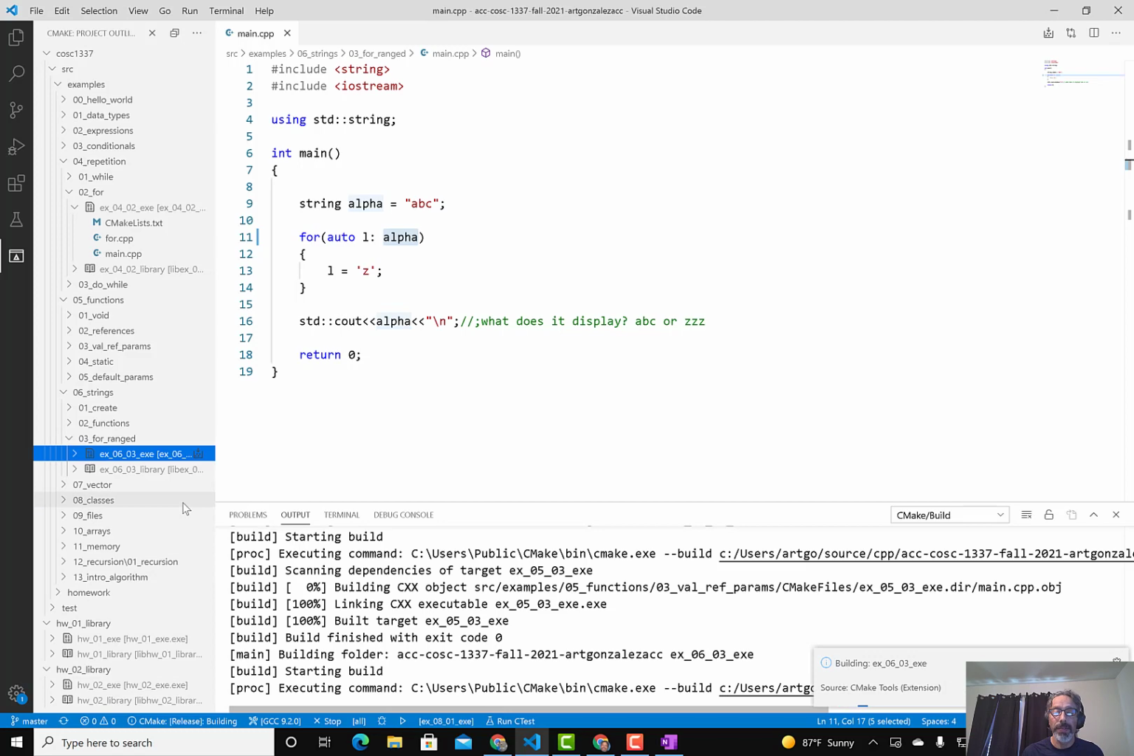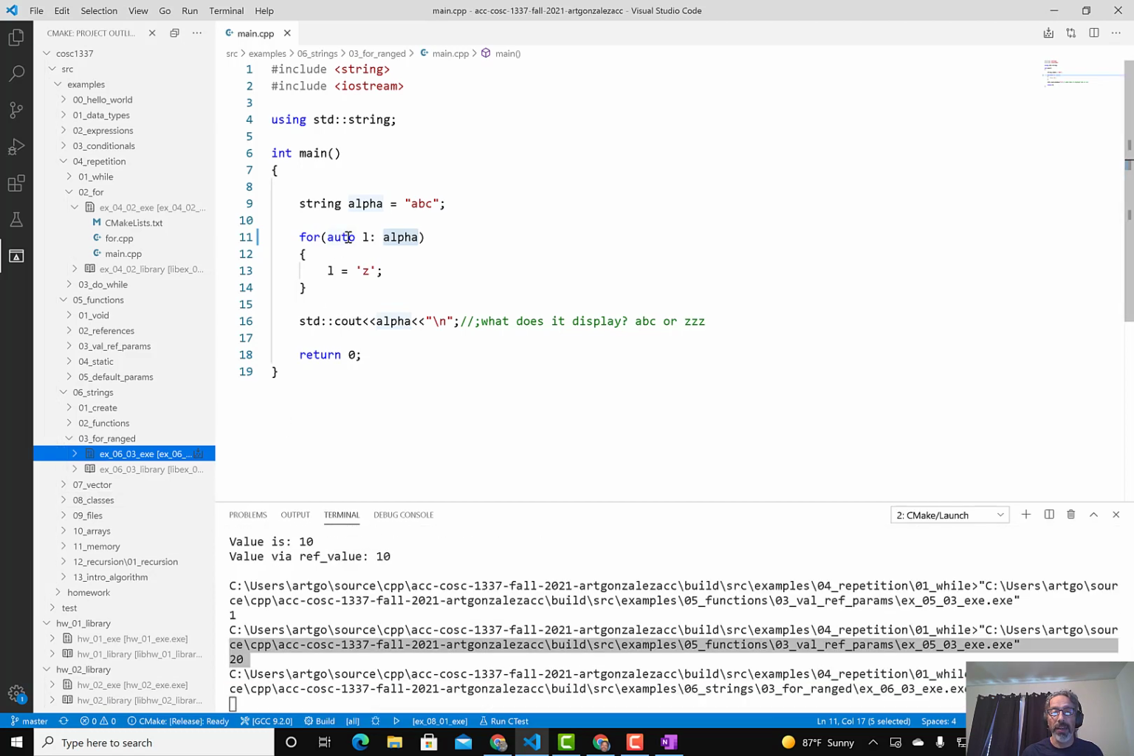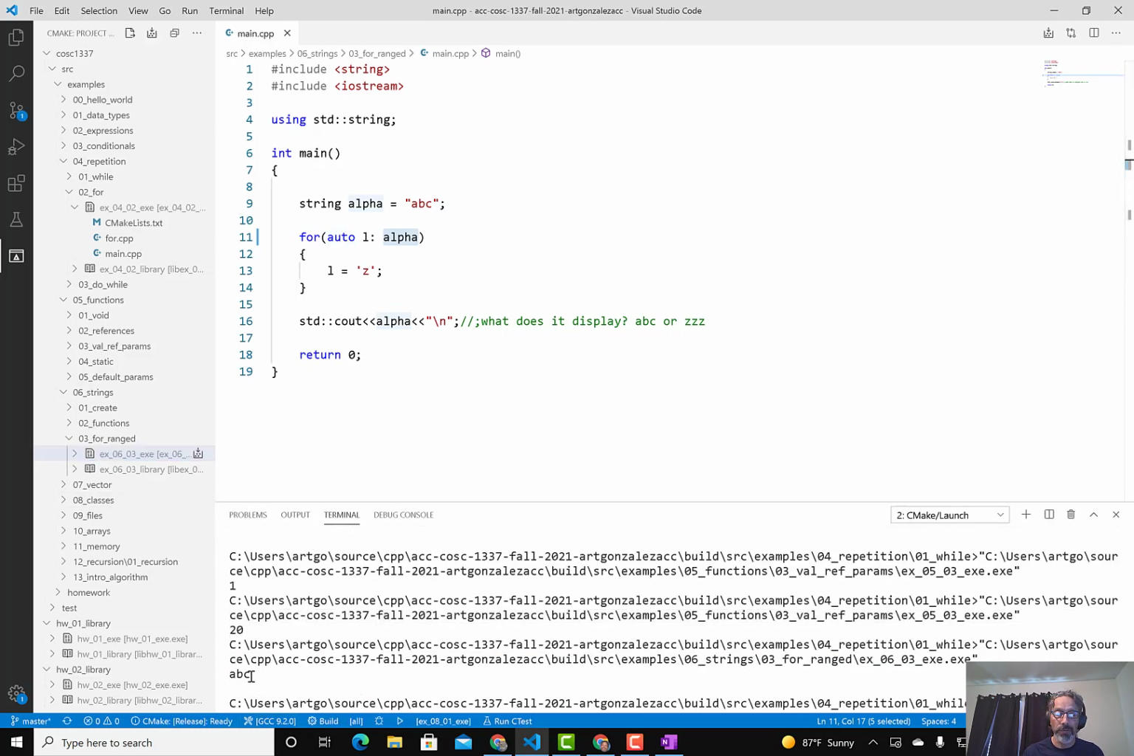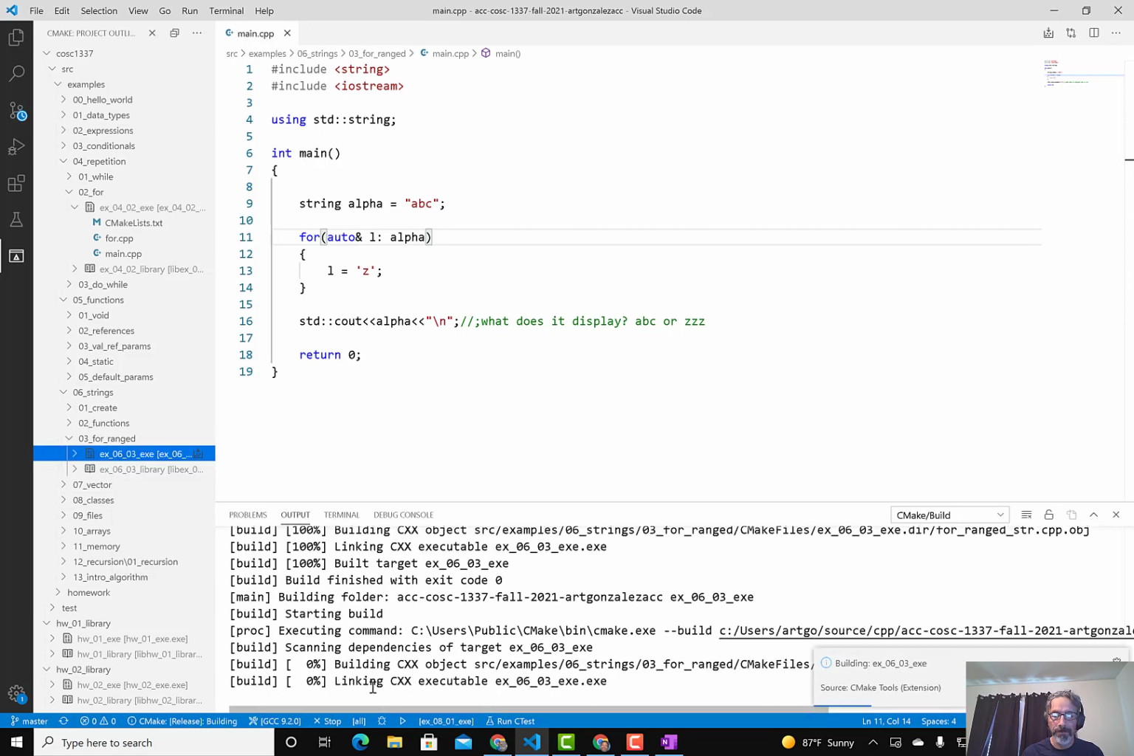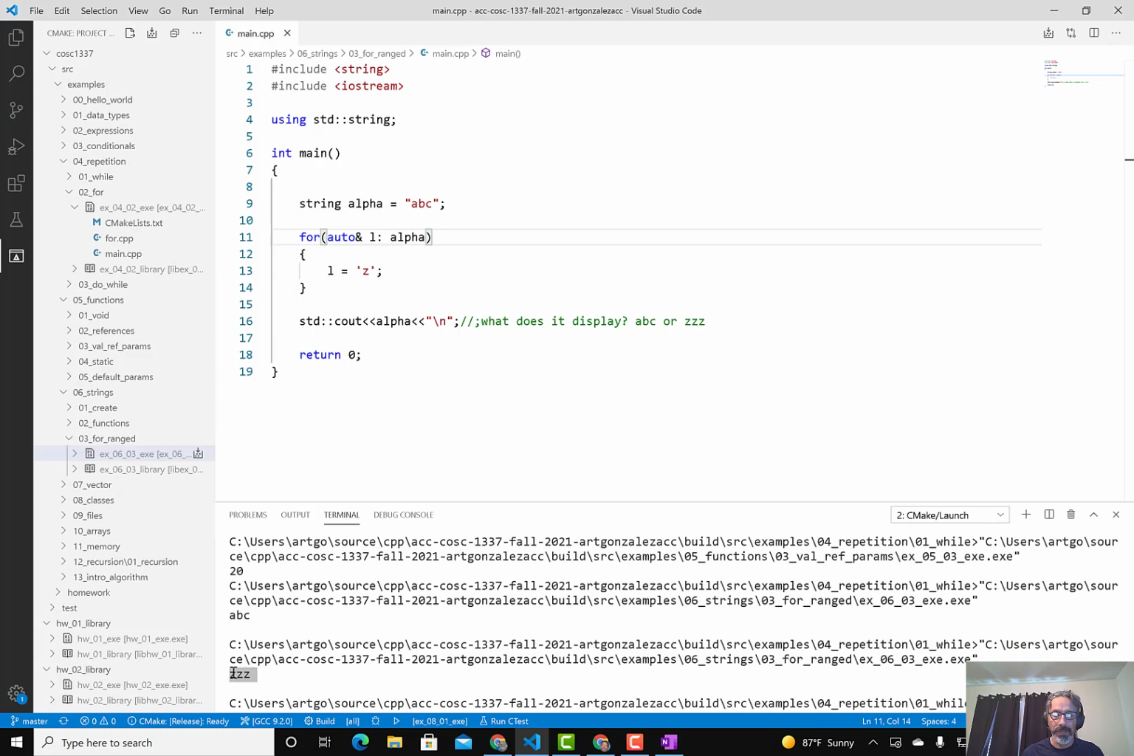Why? Because it's creating a copy of each character as it loops, right? So ABC. If we use the reference operator, then we will see ZZZ and not ABC. Notice ZZZ. So make sure you pay attention to reference and how it works, because it can net you a lot of positive points on the midterm theory exam.